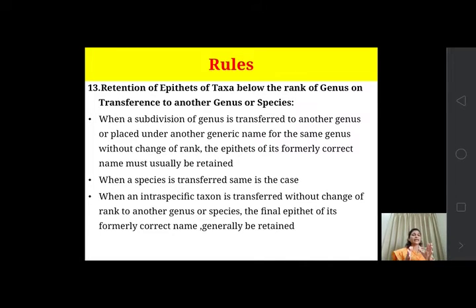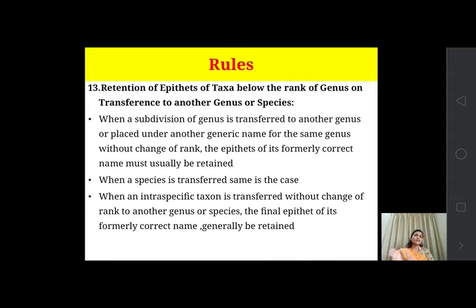So when a subdivision is transferred from a particular genus to another genus, but its position or rank is not changed, then the name it had in the first place will be retained when it goes to the other place. The name will not change; it must usually be retained.